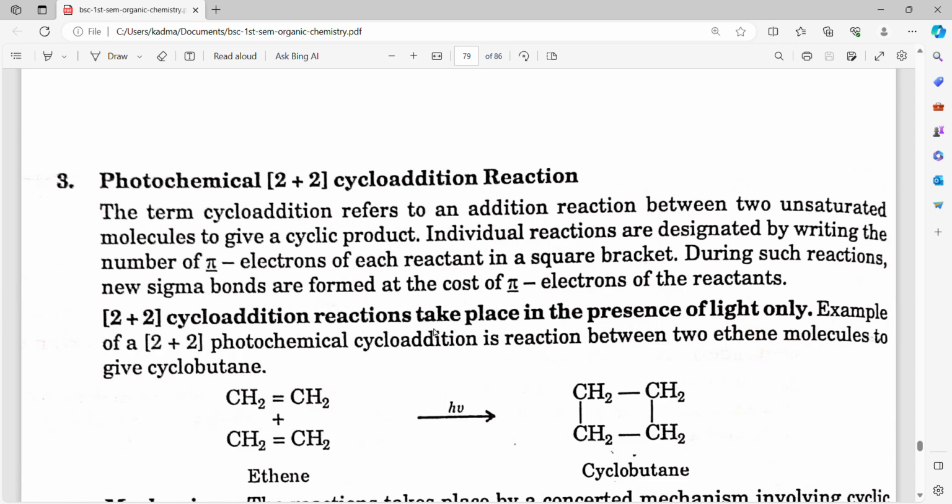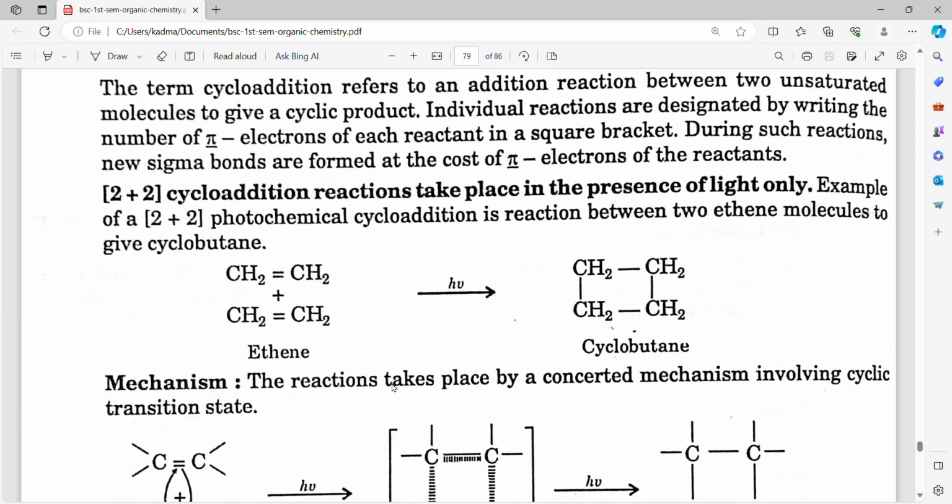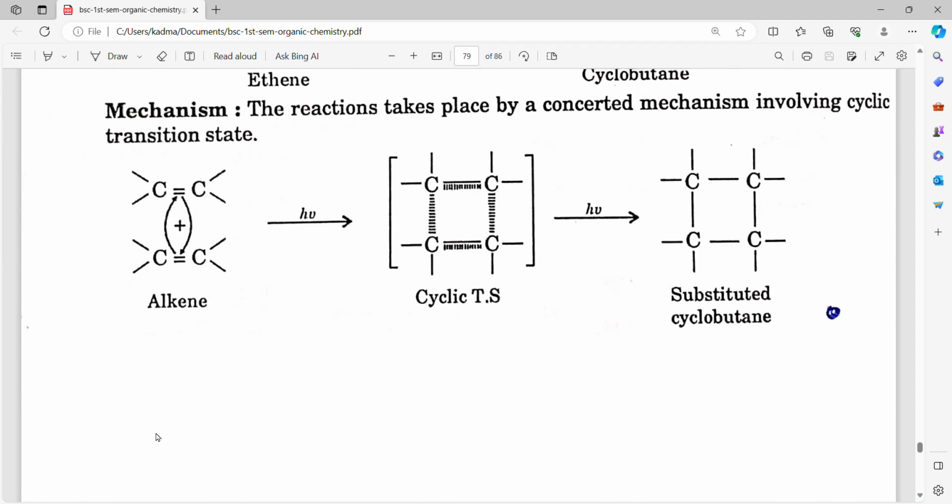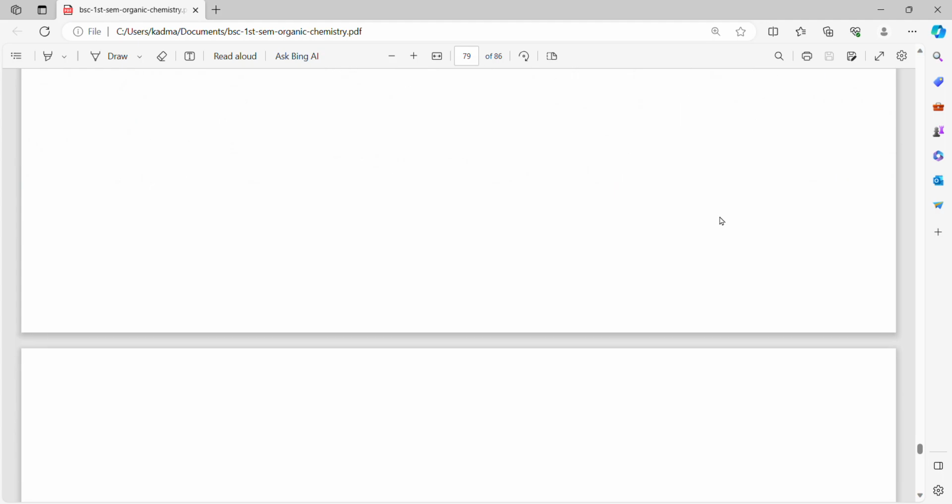The 2 plus 2 cycloaddition reaction takes place in the presence of light only. An example of 2 plus 2 photochemical cycloaddition is the reaction between two ethene molecules to give cyclobutane. Mechanism: the reaction takes place by a concerted mechanism involving a cyclic transition state. Alkene, then cyclic transition state, gives substituted cyclobutane.